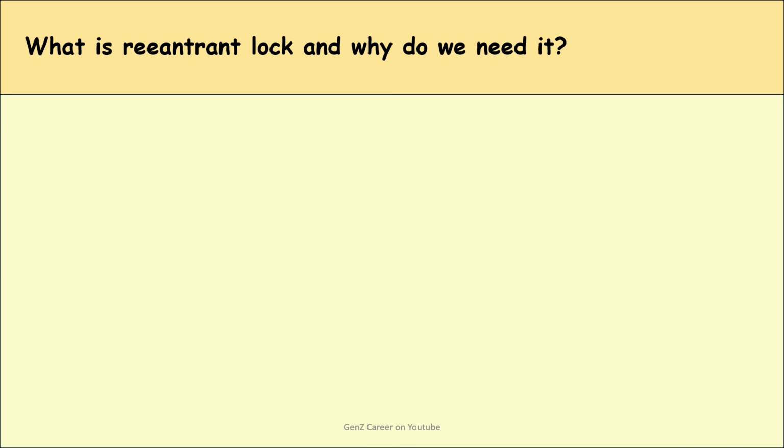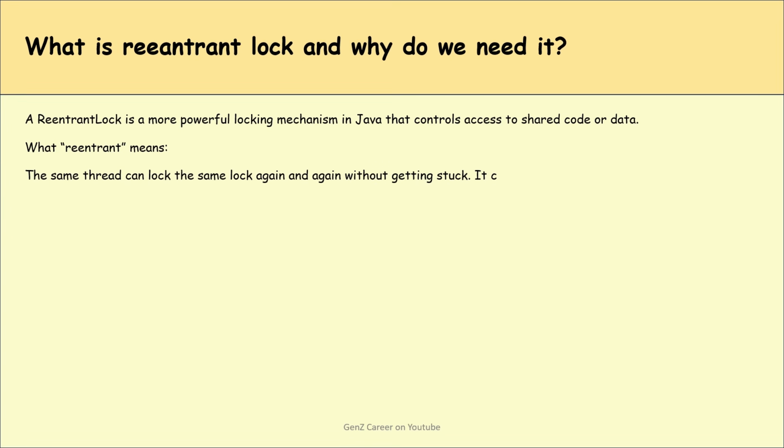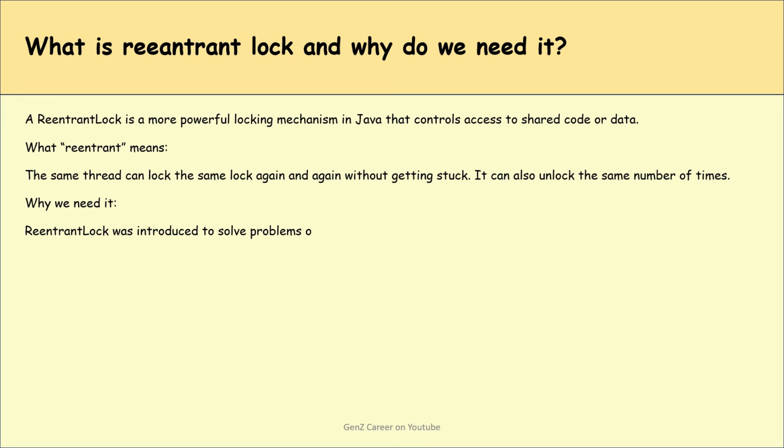What is reentrant lock and why do we need it? A reentrant lock is a more powerful locking mechanism in Java that controls access to shared code or data. What reentrant means is the same thread can lock the same lock again and again without getting stuck. It can also unlock the same number of times. Why do we need it? Reentrant lock was introduced to solve problems of synchronized.